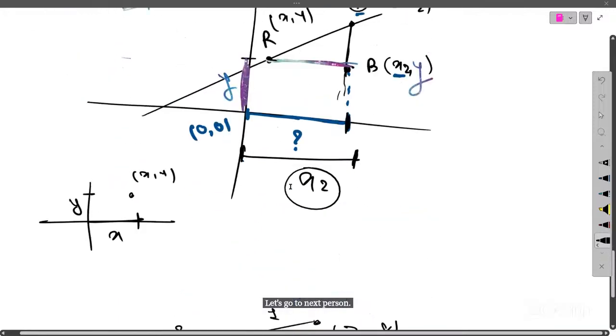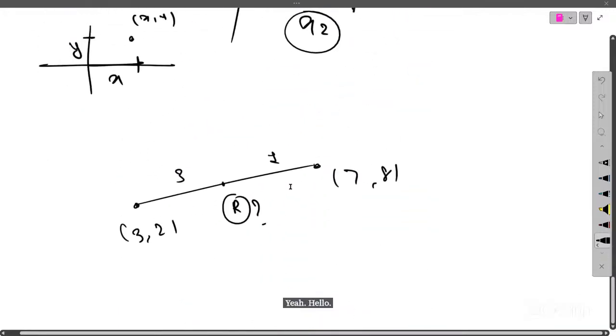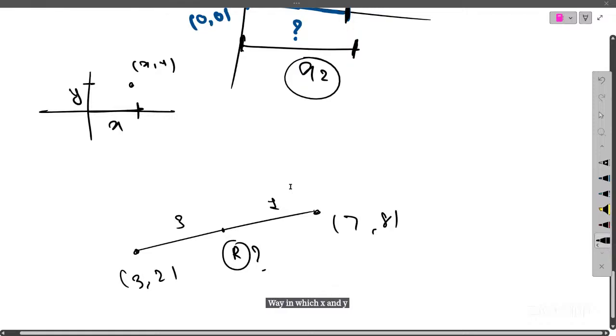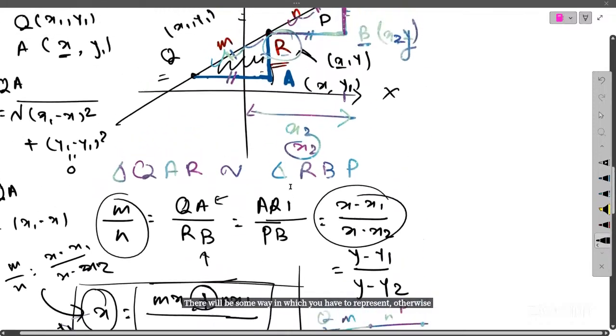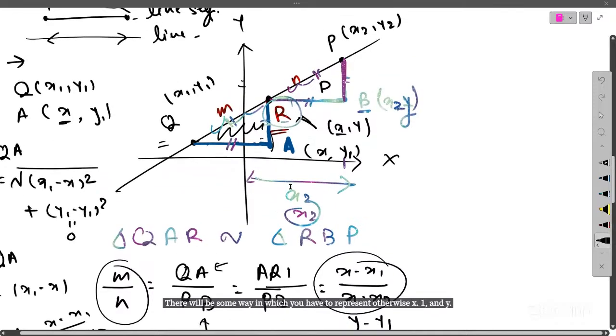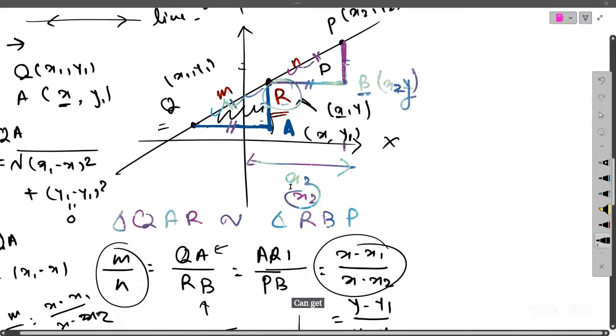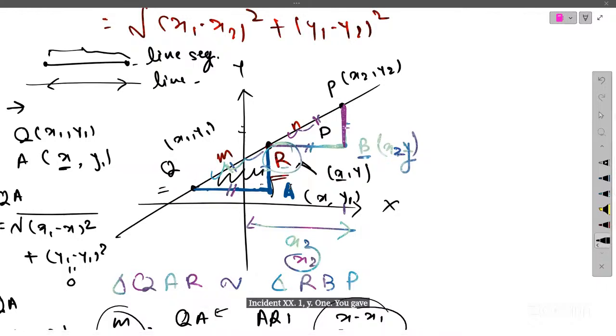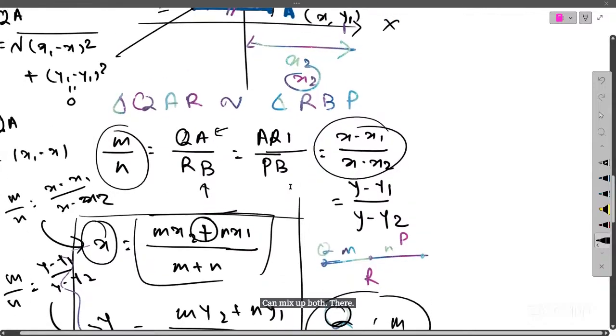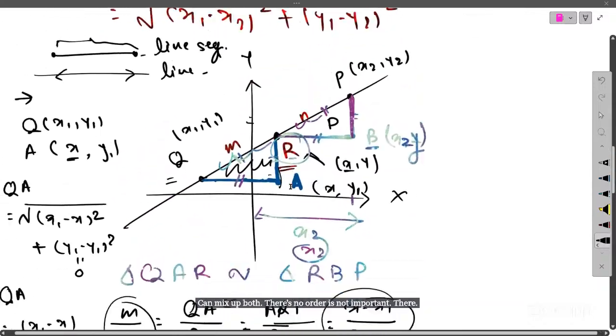Yeah, hello. The way in which x and y are represented, there has to be some way to represent them, otherwise sometimes x1 and y, x2 can get mixed up. So we have to follow some particular rule, no? Means, in the sense, x1 y1 you gave on the Q coordinate. No, it's okay, it's fine. You can mix up both of them. The order is not important there.